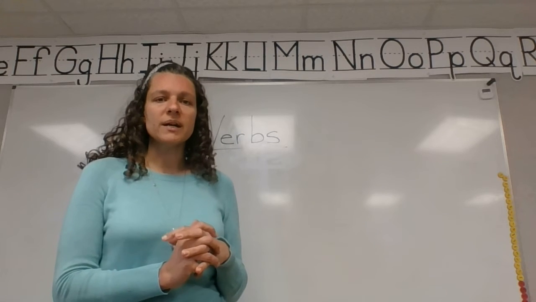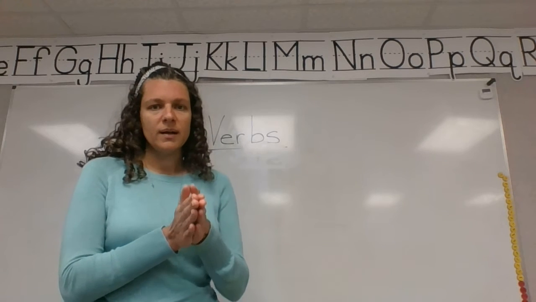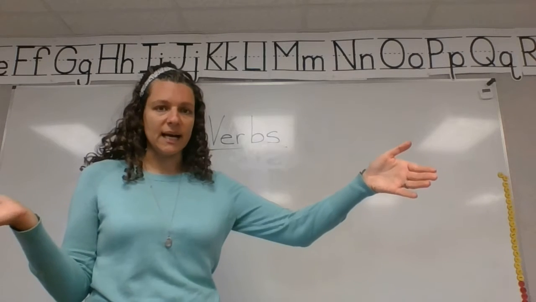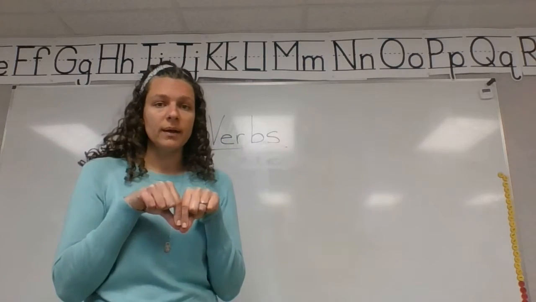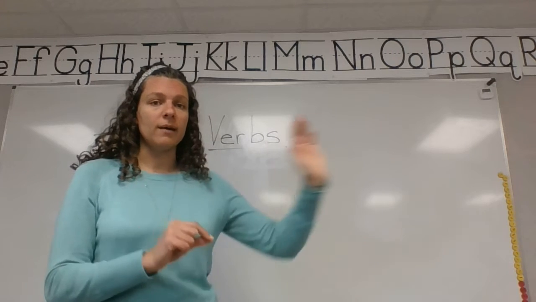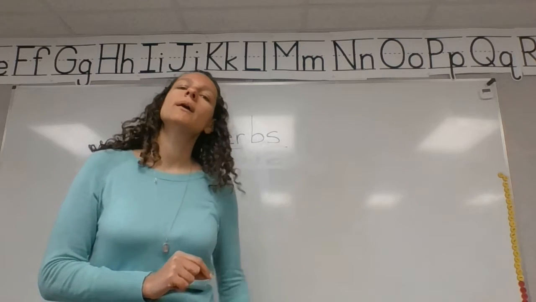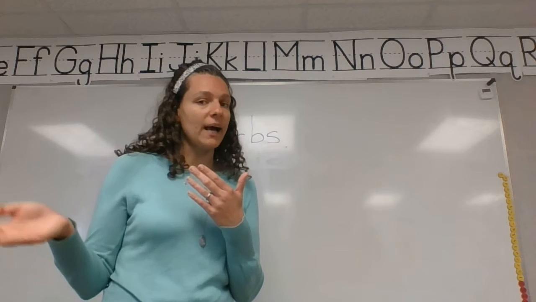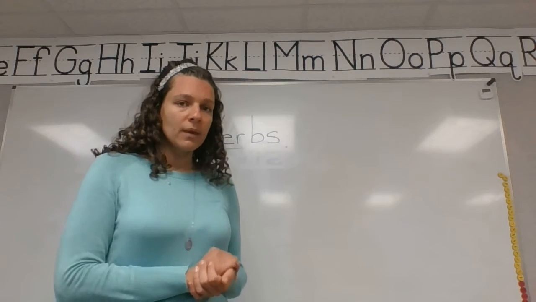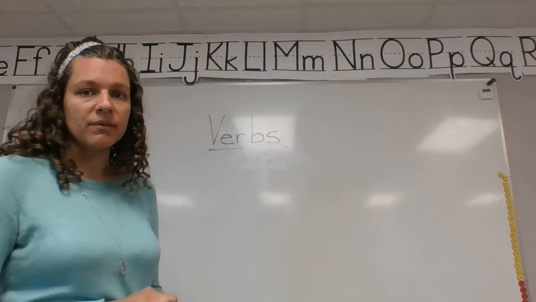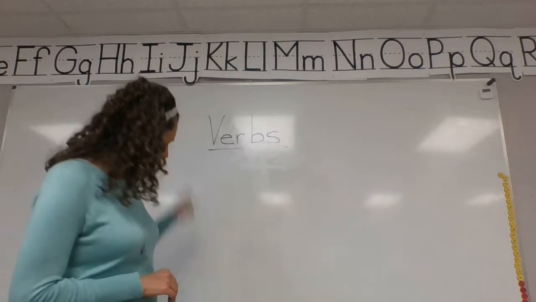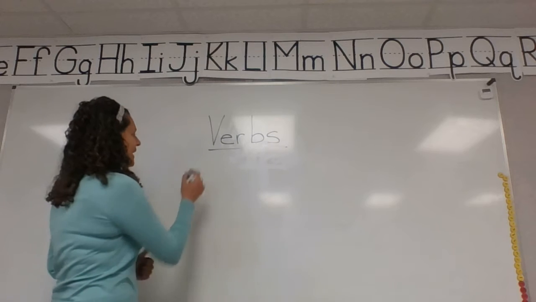So since verbs are something that we do, that means they can take place in time. So I can talk about what I'm doing right now, or I can talk about what I will do in the future, or I can talk about something that I already did. And we talked about that a little bit, that we call that the tense of a verb. The tense, I'll go ahead and write that. Tense means when it happened.